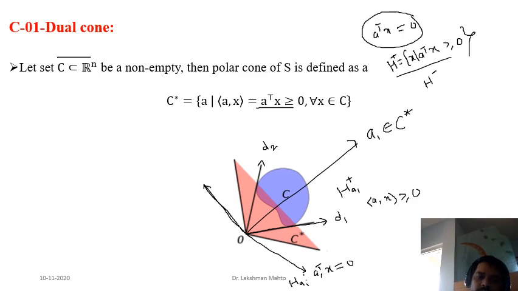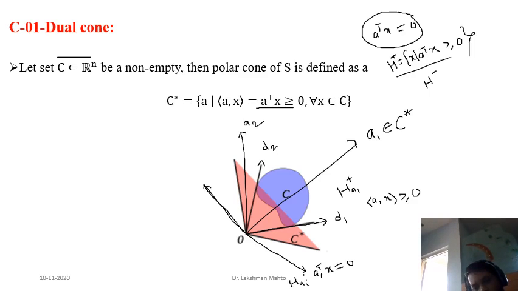Similarly, if you take another direction like this, call it A2, then by considering A2 as a normal vector, you define a hyperplane. This is the hyperplane.